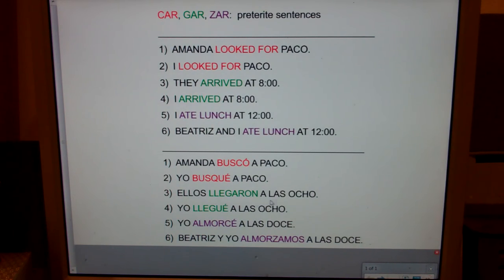Now, they arrived at 8 o'clock. Remember, Spanish people love the word the. They stick it everywhere. We say it's 2 o'clock. They say it is the 2. We say at 8 o'clock. They say at the 8. So they arrived at the 8.